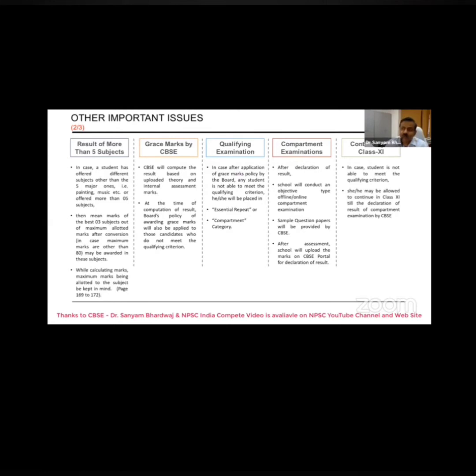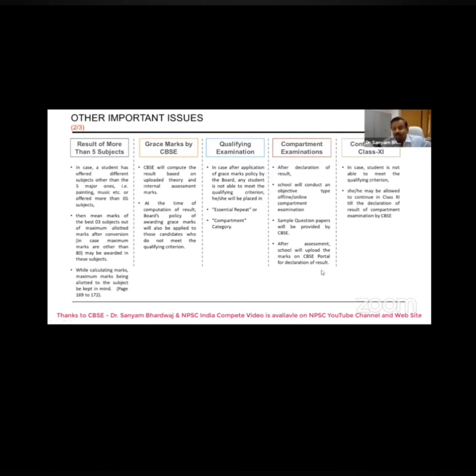Now, when you upload the result, CBSE will decide what kind of grade and how much grace should be given to the student to clear the examination, as per policy. So this is in our hand. We will take care of this when we prepare the result.